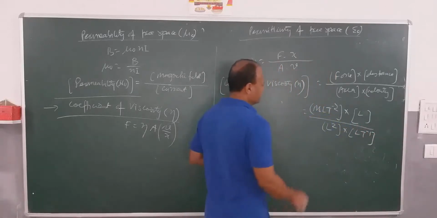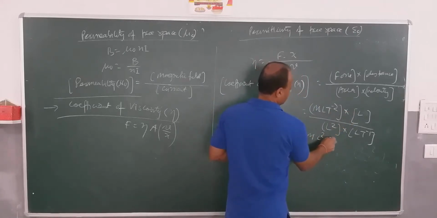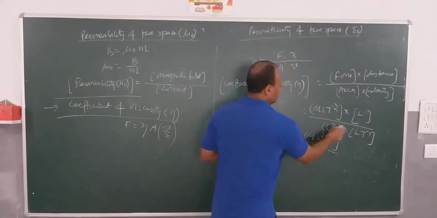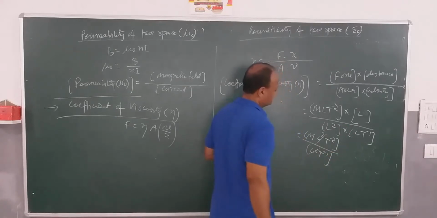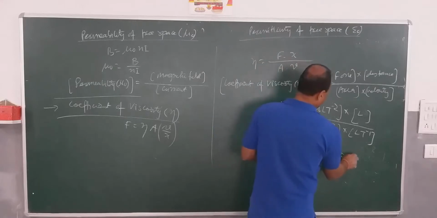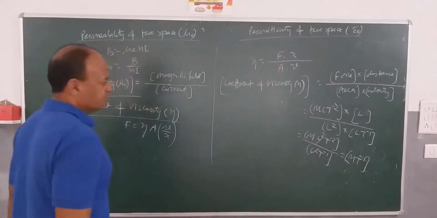We simplify this, it becomes M L into L is L square, T to the power minus 2, over L into L is L square, T to the power minus 1. So you can see this will cancel and we will be getting M T to the power minus 1. Easy?